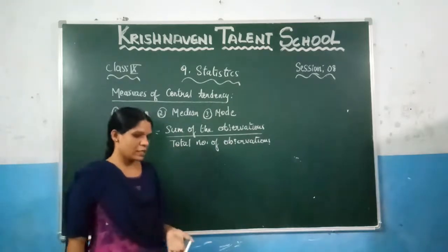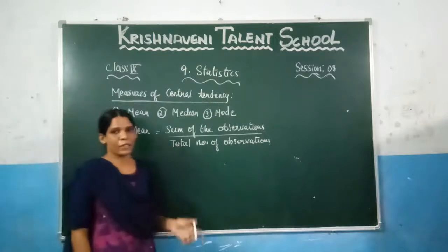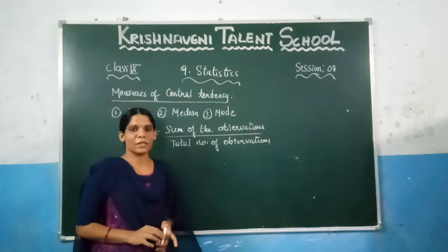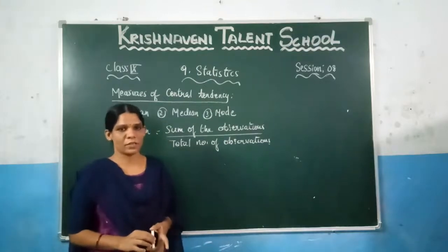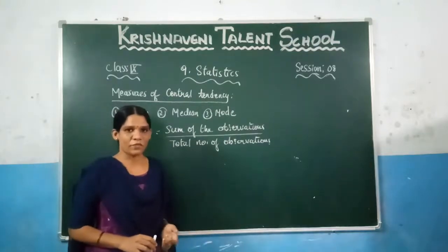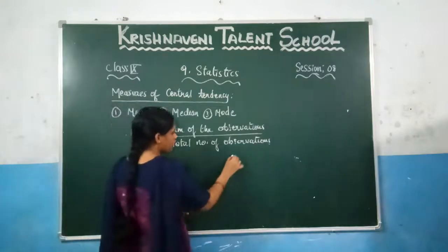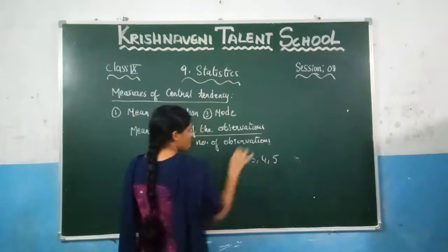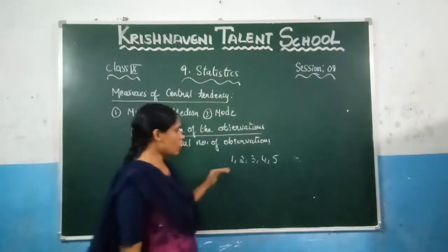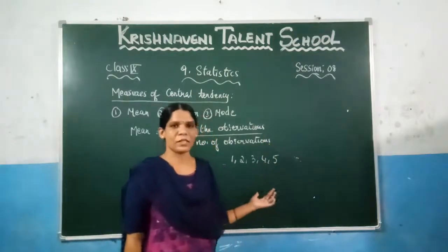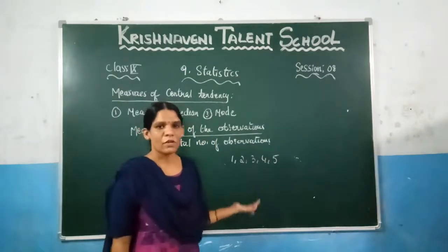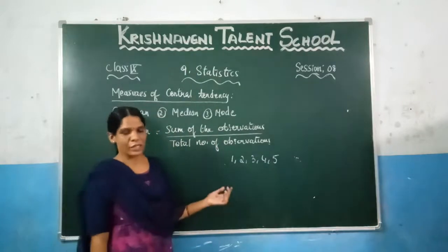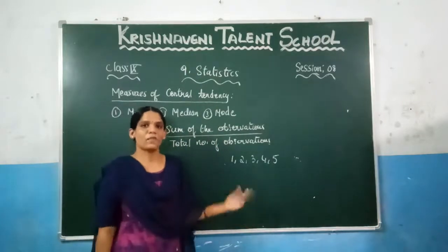Suppose you want to find the mean of the first 5 natural numbers. Suppose they ask, find the mean of the first 5 natural numbers. What are the first 5 natural numbers? They are 1, 2, 3, 4, 5. Now we need to find the mean of this data. Clearly you can observe that it is raw data. We did not form this in any table.